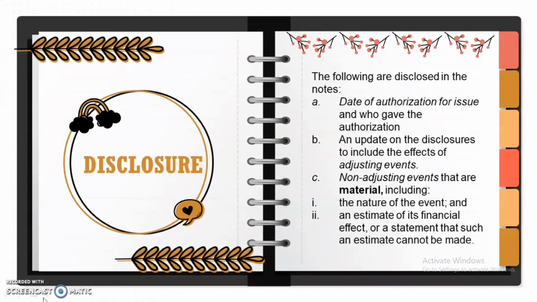And lastly, for part 1 is the disclosure. Ano nga ba yung mga dinidisclose sa notes? These are the following. First one is the date of authorization for issue and who gave the authorization. B, an update on the disclosures to include the effects of adjusting events. C, non-adjusting events that are material, including the nature of the event and the estimate of its financial effects.